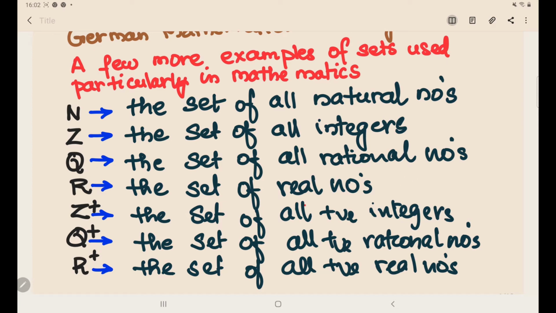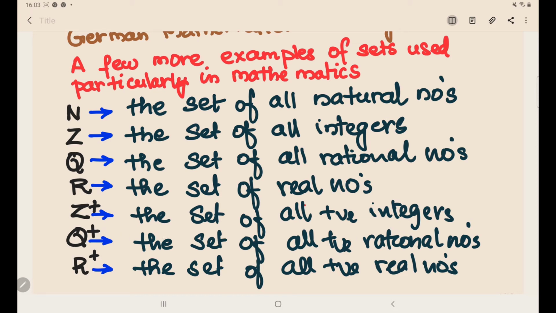So what are rational numbers? Rational numbers are numbers which can be written in the form p by q, where p and q both are integers. For example, minus 5, we can write it as minus 5 by 1. So it is a rational number. R, the set of real numbers, is the set of all numbers which are rational and irrational numbers together. Z plus is the set of all positive integers.